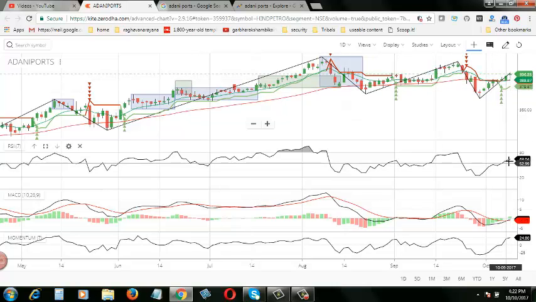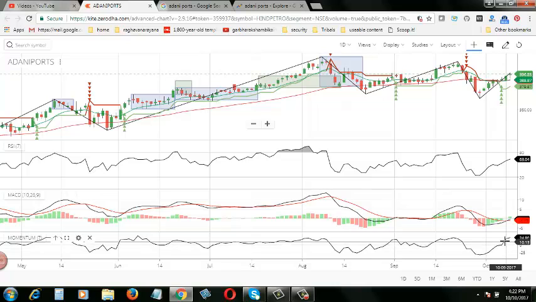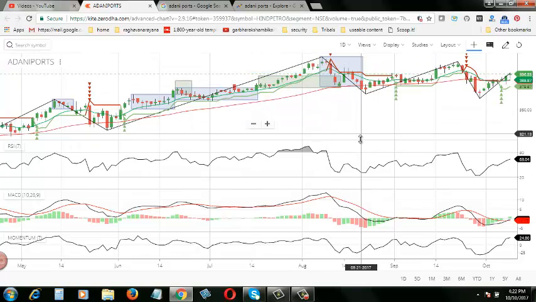Again the RSI is moving towards the top, and the signal line just crossed the red line in the MACD, which is a good sign. And look at the momentum. Momentum is moving up. You can clearly see that. So that means again it's a good sign. So all these three indicators, week, day, and hour, are pointing towards the price rise in Adani Ports.